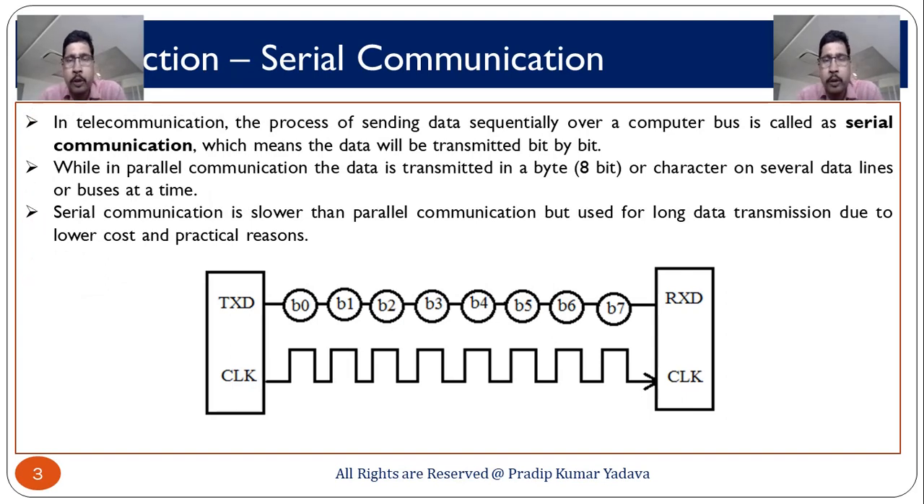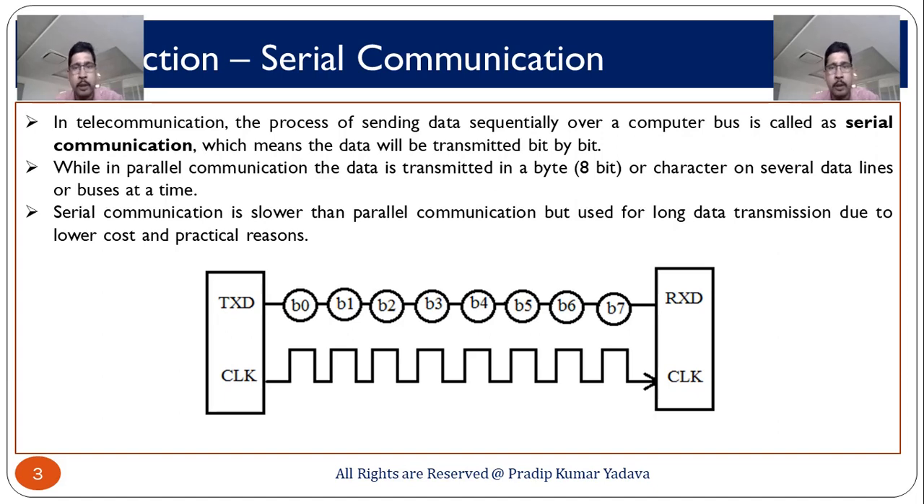So, as you know, the process of sending data sequentially over a computer bus is called serial communication. When we discuss the definition of serial communication, it is a process to send data in a sequence over a single line. Suppose you want to transmit 8-bit data through that line, so you have to transmit your data bit by bit. Means first bit will be sent, then second, then third, then fourth. Means you have to send your data in a sequence to the receiver, and that will happen through one